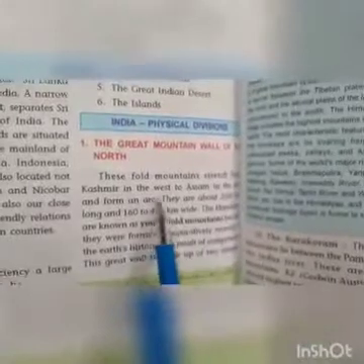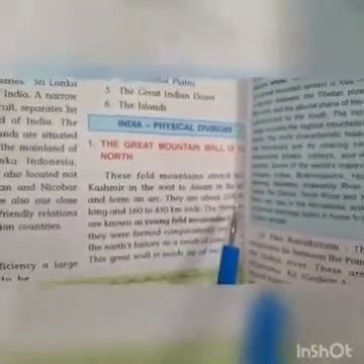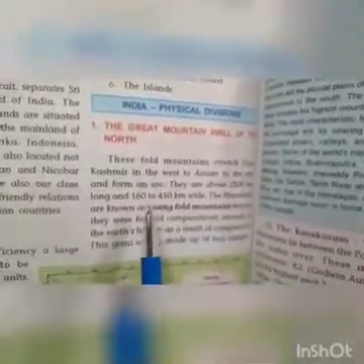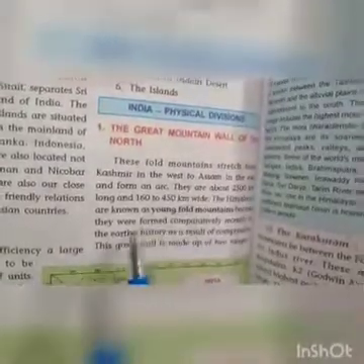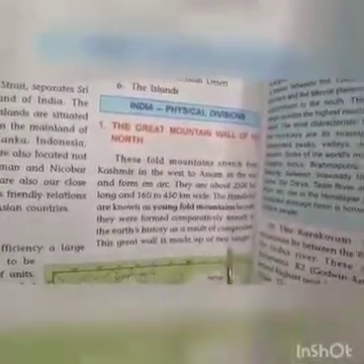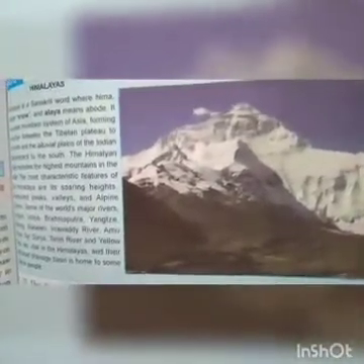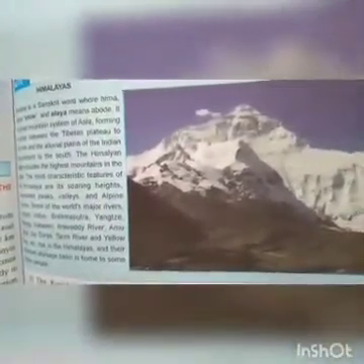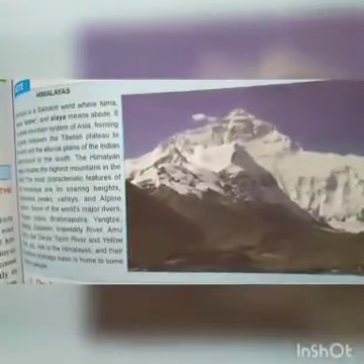These mountains stretch from Kashmir in the west to Assam in the east and form an arc. They are about 2,500 kilometers long and 160 to 450 kilometers wide. The Himalayas are young fold mountains because they were formed comparatively recently in the Earth's history as a result of compression. So the Himalayas are young fold mountains, recently formed in the Earth's history, right?